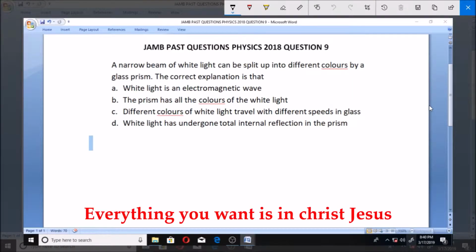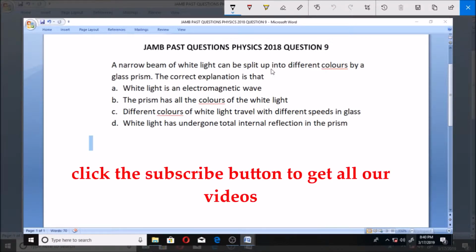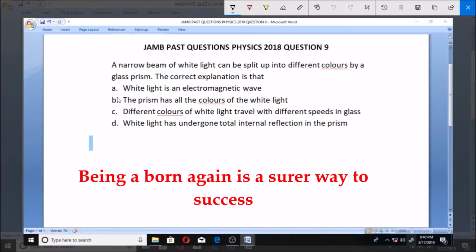Yes, welcome. Let's look at this JAMB Past Questions Physics 2018 question number 9. A narrow beam of white light can be split up into different colors by a glass prism. The correct explanation is that